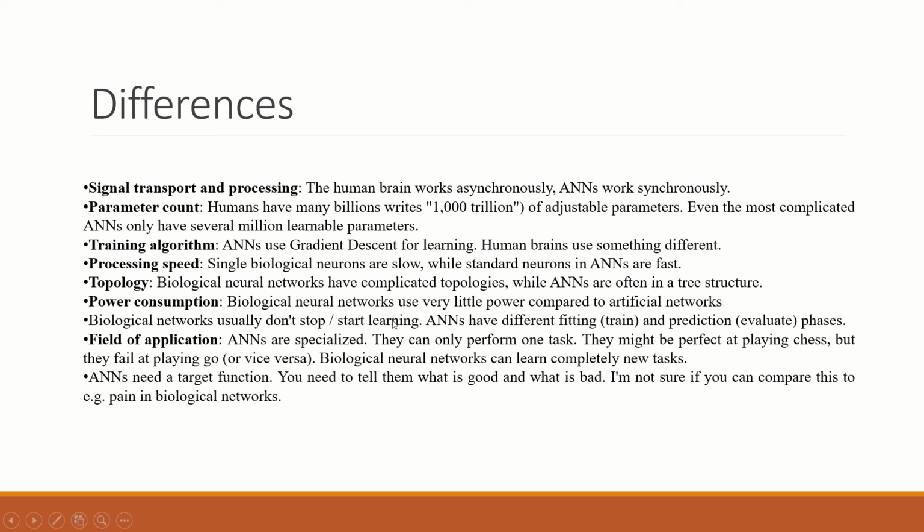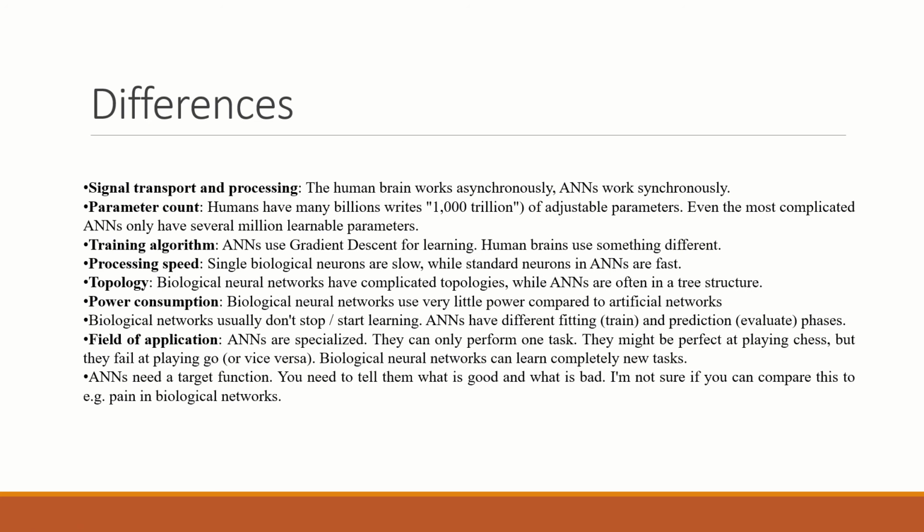Power consumption: biological networks use very little power compared to artificial neural networks, because the neural network in our brain needs very little power, but ANNs need a lot of power. Biological networks usually don't stop or start learning. ANNs have different fitting, train and prediction evaluate phases. Biological networks have no stop in the learning process, because as we grow, our brain also grows, and as life goes on we learn many things, and they get processed in our brain itself.